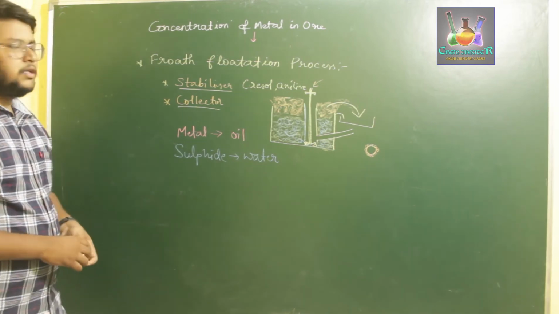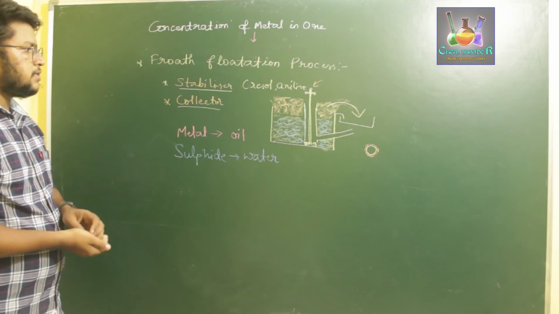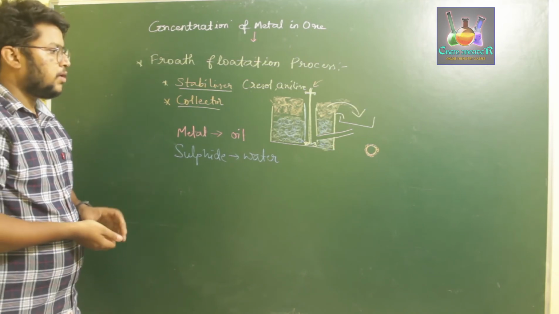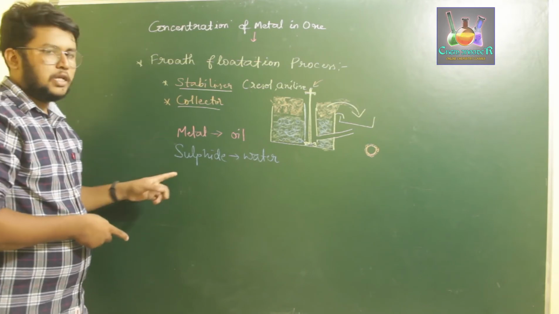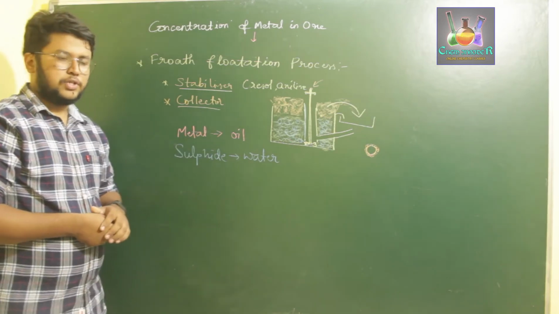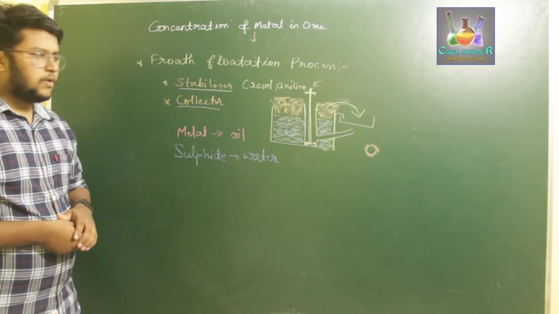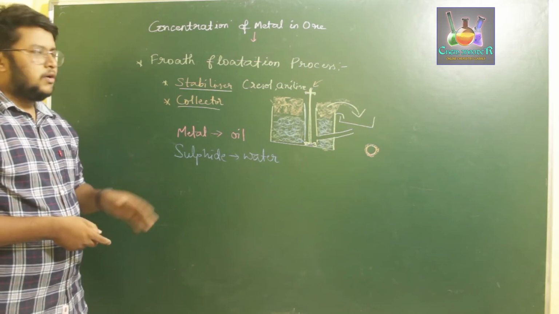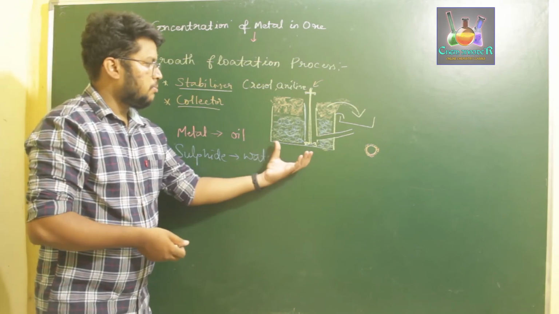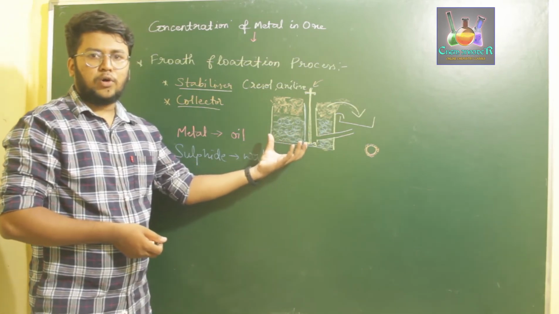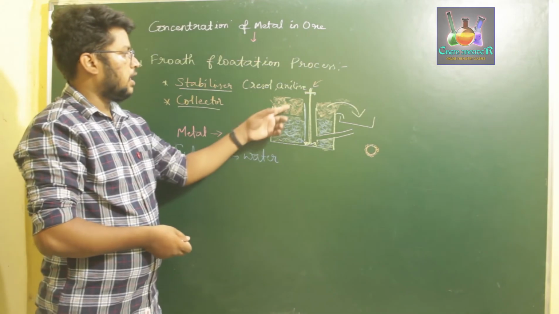Okay, so this is how we separate metal from its sulfide ore in the froth flotation process. What we do here is we take a huge-mouth container in which we take oil and water, to which we add our metal sulfide ore. Oil present in the solution wets the metal components, whereas water wets the sulfide components. Once we add some stabilizers to it and we start to inflate air, the air bubbles generated will be formed by oil components, and these oil components carry metals around them on the surface, which can be collected at the top.